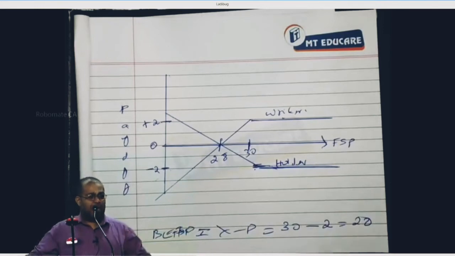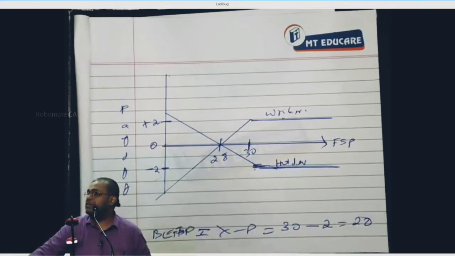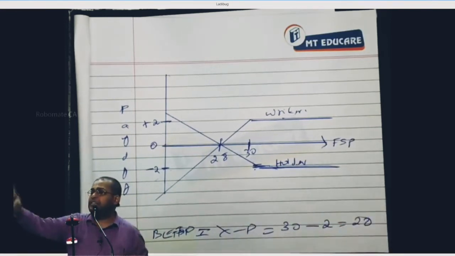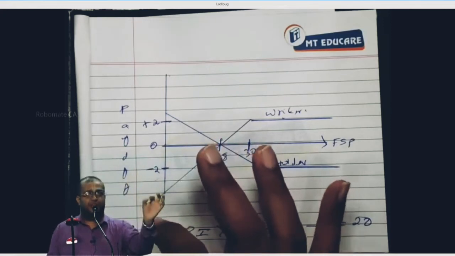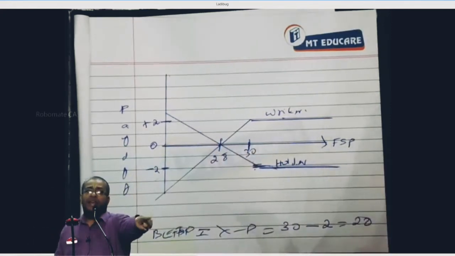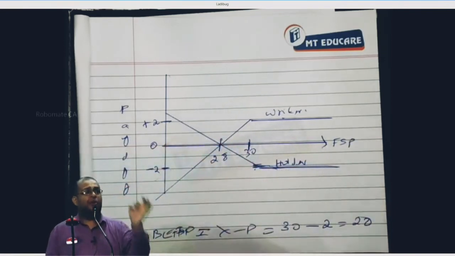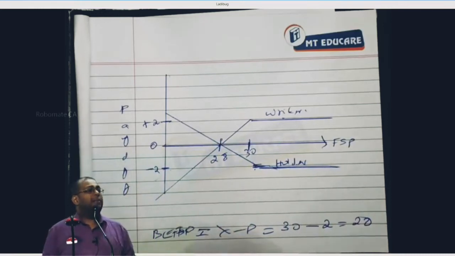The maximum loss the writer can suffer is also 28. That is, in other words, the maximum payoff to the holder is the break-even FSP, and the maximum loss to the writer is the break-even FSP. Because even if the share trades at 0, what is your strike price? 30. Share is trading at 0, your strike price is 30. Will you exercise a put or let it lapse? Exercise. Right to sell at 30, a share worth nothing. How much does the put give you? 30. How much did you pay as premium? 2. What is the profit? 28.